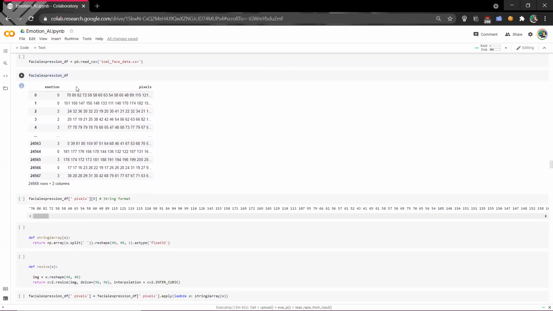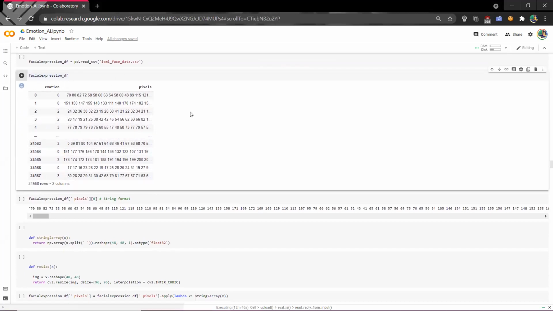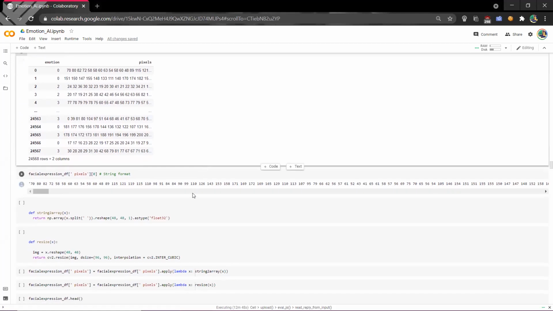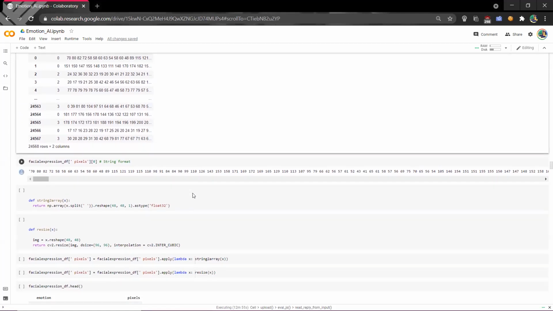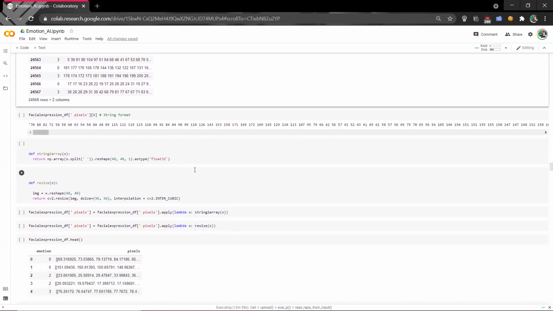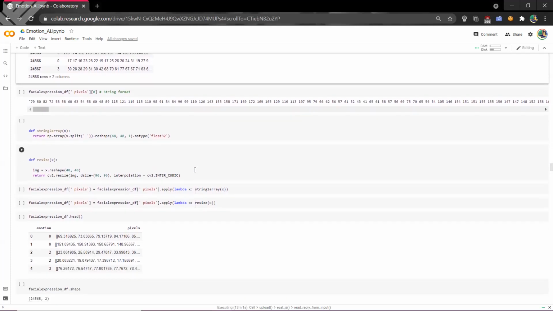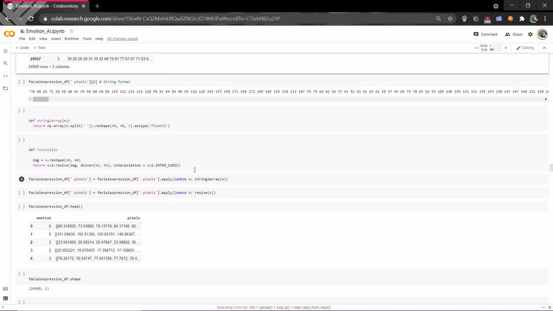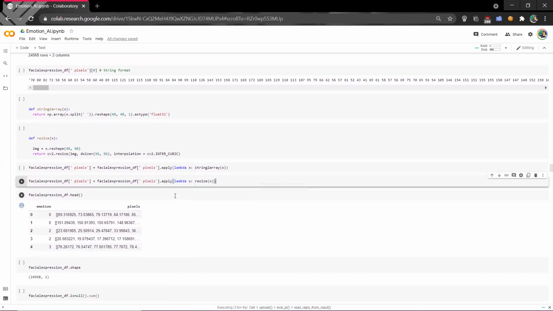Here, this is a data set. As Neil said, we have emotion ranges and all the pixels included for that. Now we are converting the string format to array format. Then we are reshaping it from 48 by 48 to 96 by 96.